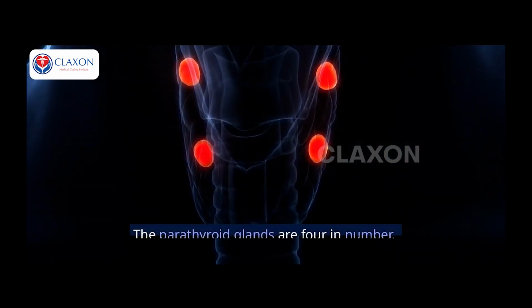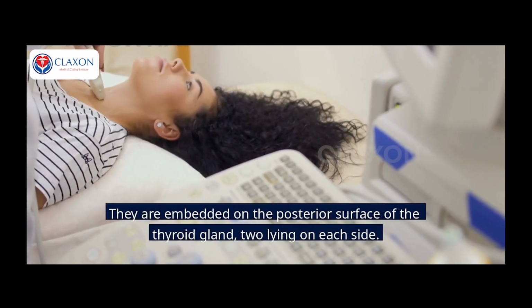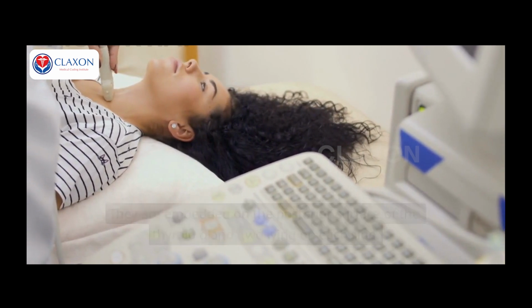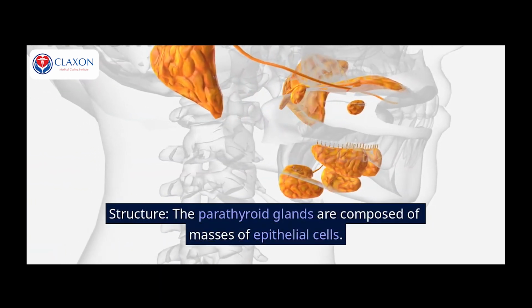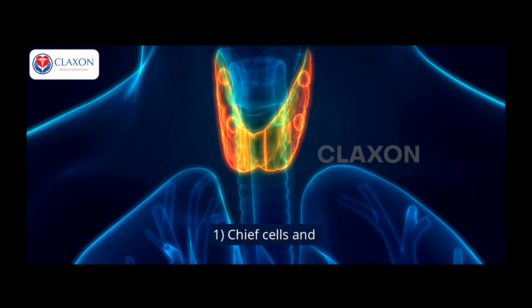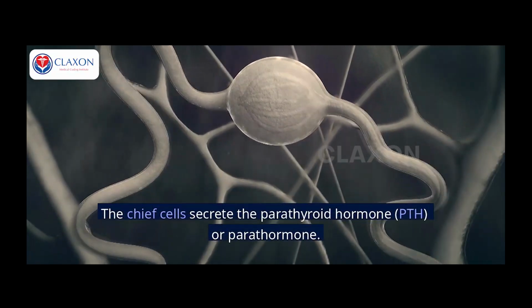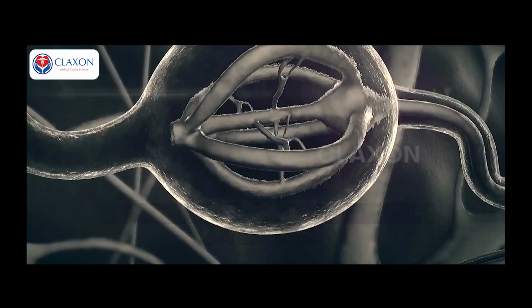Parathyroid glands. The parathyroid glands are 4 in number. They are embedded on the posterior surface of the thyroid gland, 2 lying on each side. Structure. The parathyroid glands are composed of masses of epithelial cells. The cells are of 2 types: 1. Chief cells and 2. Oxyphil cells. The chief cells secrete the parathyroid hormone, PTH, parathormone.